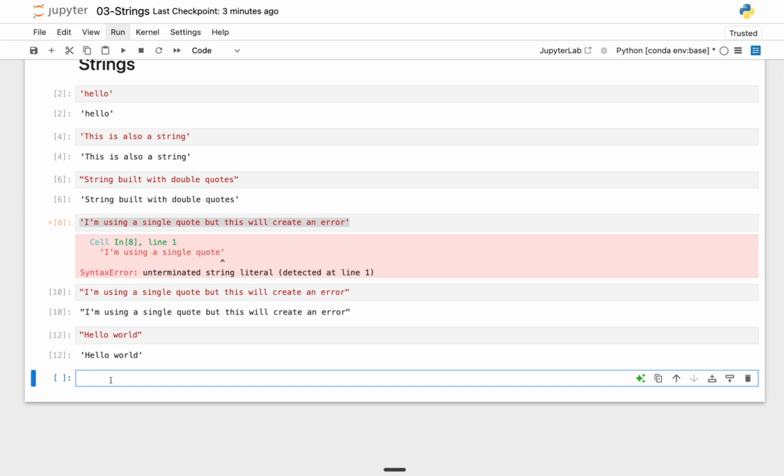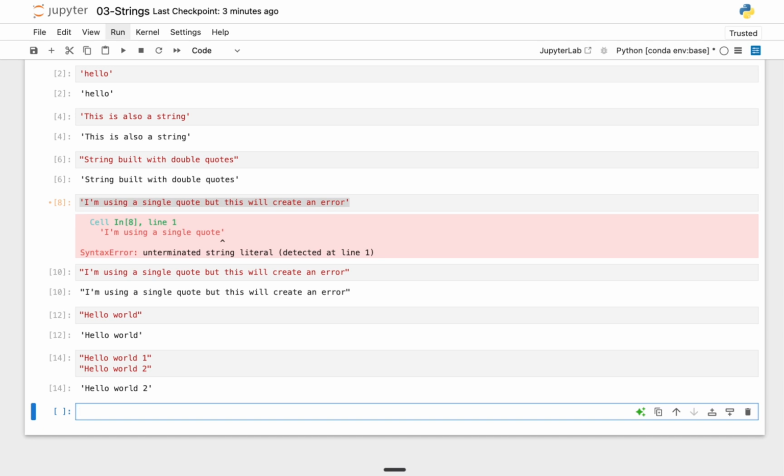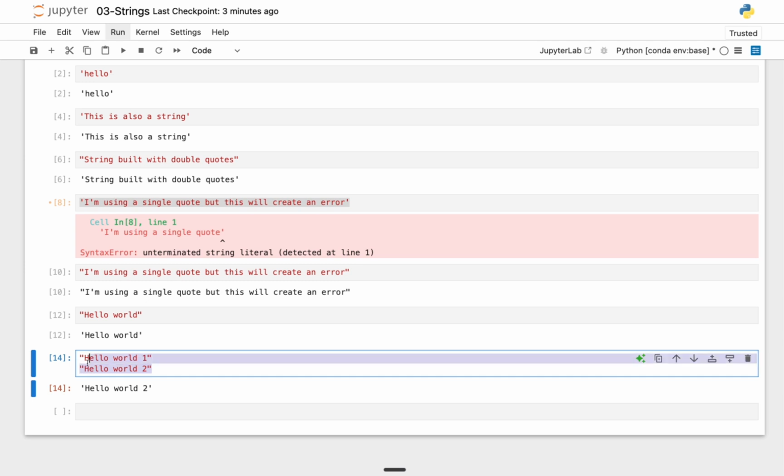So for example, if I say print, but you know what, before I tell you about how to do this, if I say hello world 1, and then hello world 2, now watch what's going to happen. Only hello world 2 gets executed. In Jupyter Notebook, this is not actually printing out your values for you. It's just returning the last line that you pass into it.